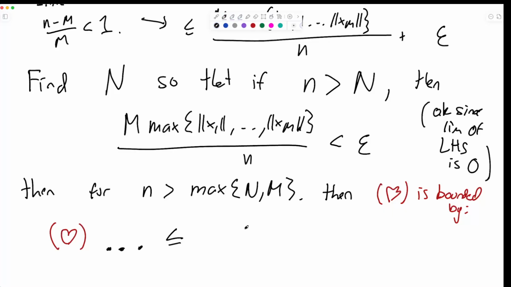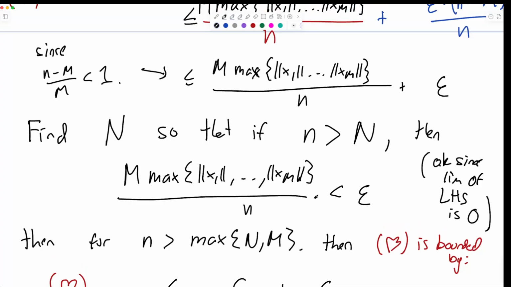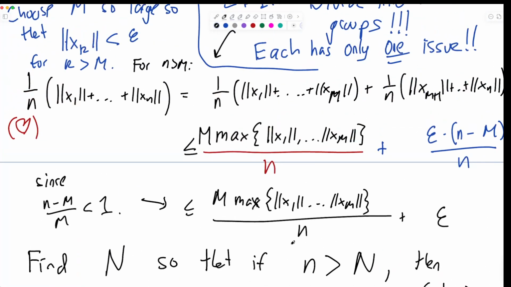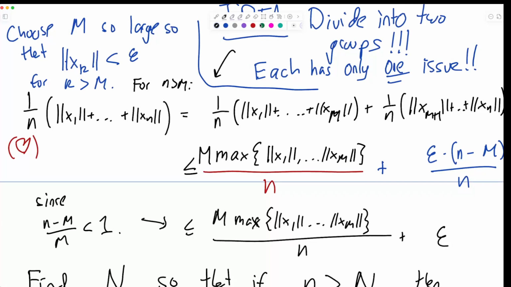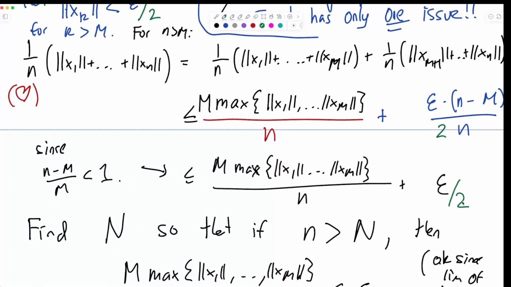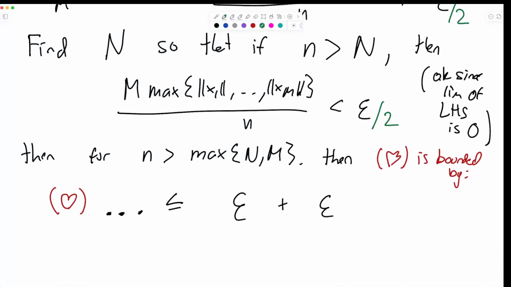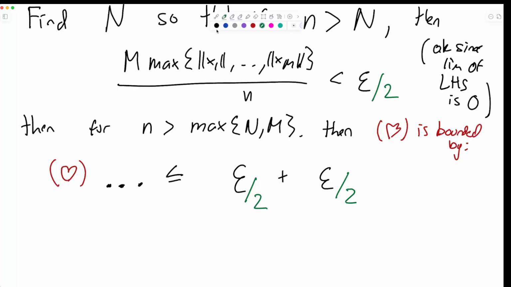less than or equal to epsilon plus epsilon. Okay, so the first bit, when n is really big, is less than epsilon. That one's always less than epsilon, and so it's less than 2 epsilon. Now you could make some argument about 2 epsilon, but I think it's easier to just go back, and every time we chose epsilon, choose epsilon divided by 2. So this will be epsilon divided by 2, and over here make this thing less than epsilon divided by 2. And then we get epsilon over 2 plus epsilon over 2, and so the whole thing equals epsilon.